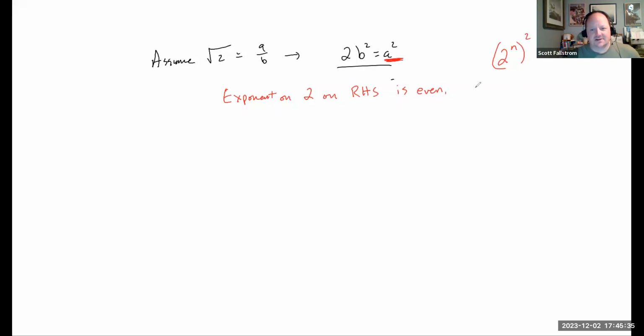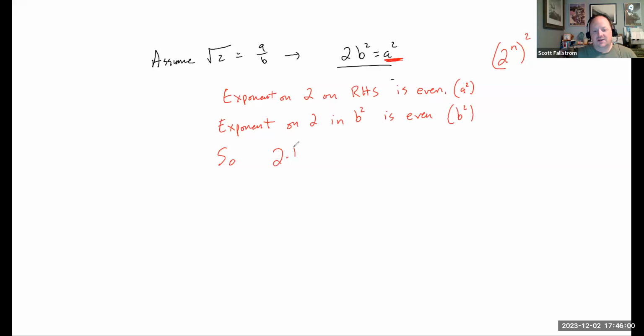On the left-hand side, again, this is the exponent on A squared. The exponent on 2 in B squared is also even. Again, anytime you take a number and you square it, the exponents have to be even. Okay, it could be 0, could be an exponent of 0, but that's still even.